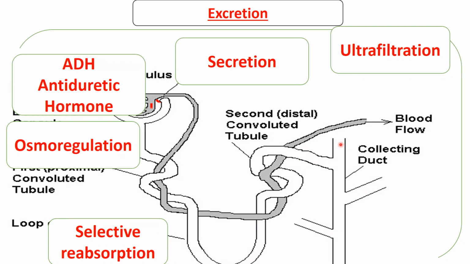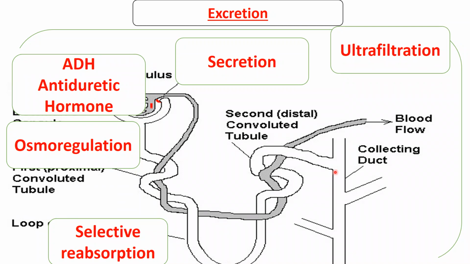Okay, so now to finish up, the secretion part just receives these waste products that have remained in the renal tube, and then it takes them away from the excretory system, that is to the bladder. So this is how a nephron functions.